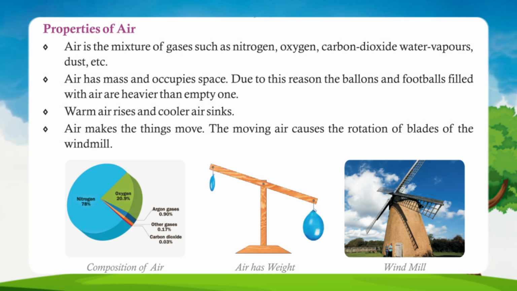Properties of air. Air is the mixture of gases such as nitrogen, oxygen, carbon dioxide, water vapors, dust, etc. Air has mass and occupies space. Due to this reason, balloons and footballs filled with air are heavier than empty ones. Warm air rises and cooler air sinks. Air makes things move. The moving air causes the rotation of the blades of the windmill.